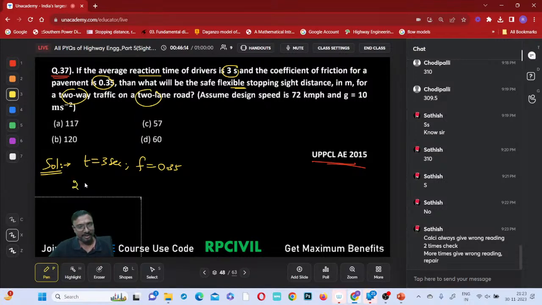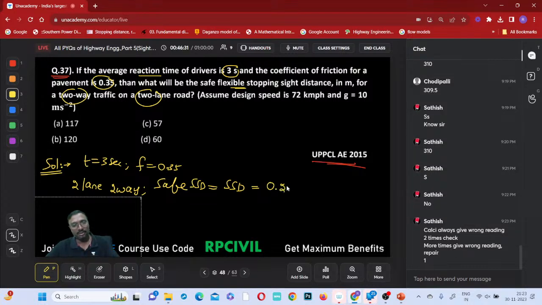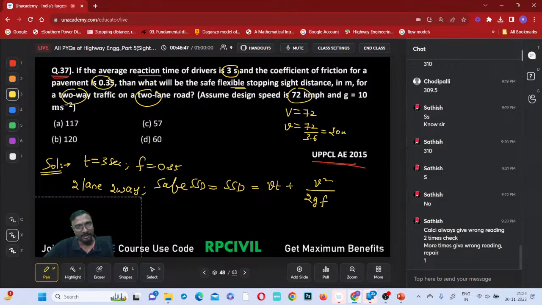Two-way traffic on a two-lane road means what is the safe SSD? Safe SSD will be equal to the one-time SSD or two-time SSD. Two-lane two-way means safe SSD will be equal to the one-time SSD, na? One-time SSD means VT plus V square by 2gF. What is V? Capital V is equal to 72. That small v will be equal to 72 by 3.6, which comes to 20 meters per second.